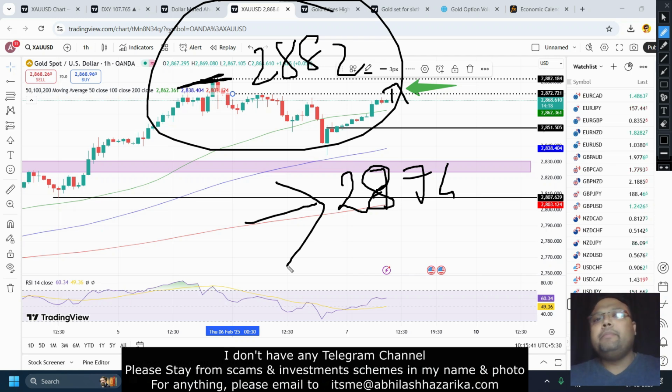But during the European session, if you see gold going above the 2874 area, you can look for a buy. Do not go big, because volume is less right now. You can just go with a small lot size. For example, if your ideal lot size is 0.2, then you can go with 0.1. If your ideal lot size is 0.5, you can go with 0.2 or something like that.